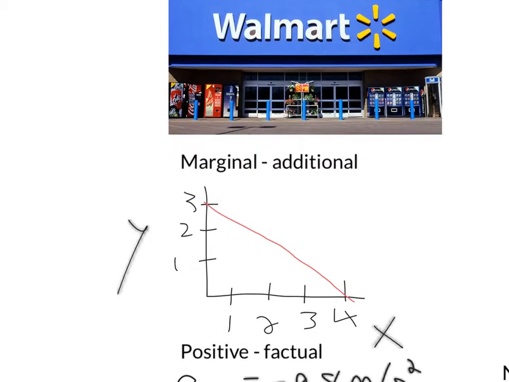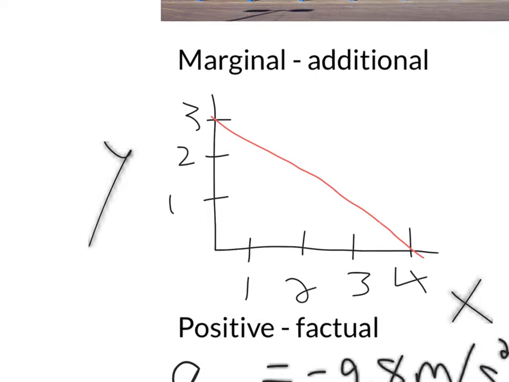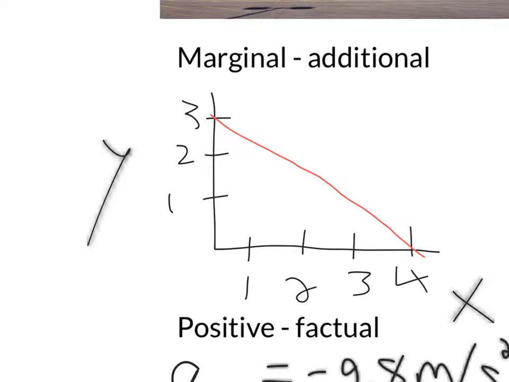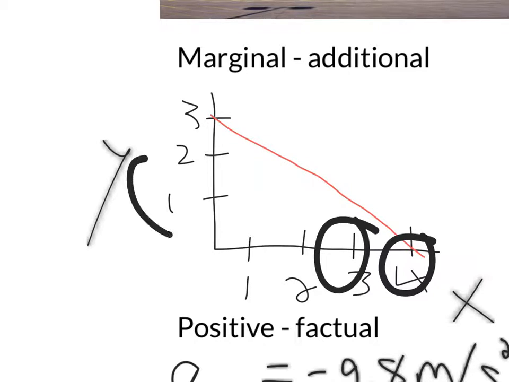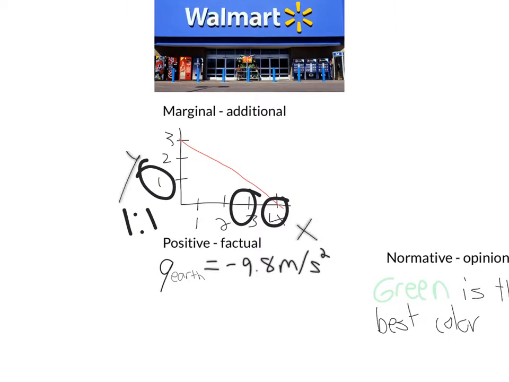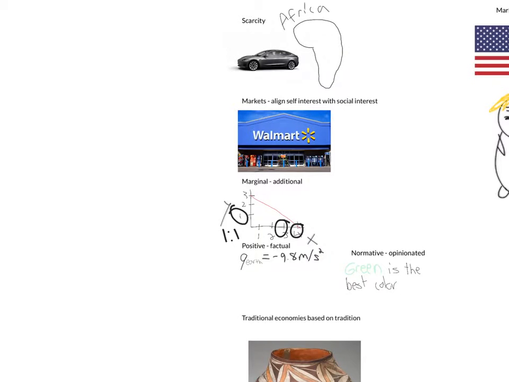Then we have marginal, which means additional, and here in this beautifully drawn graph, we can see from the points going from x equals 3 to x equals 4, there is an additional cost of 1 of the value of y, which goes from 1 to 0. So 1 to 1. Moving 1 to the right costs 1, which is also the opportunity cost, but I'm going to cover that more in a second.